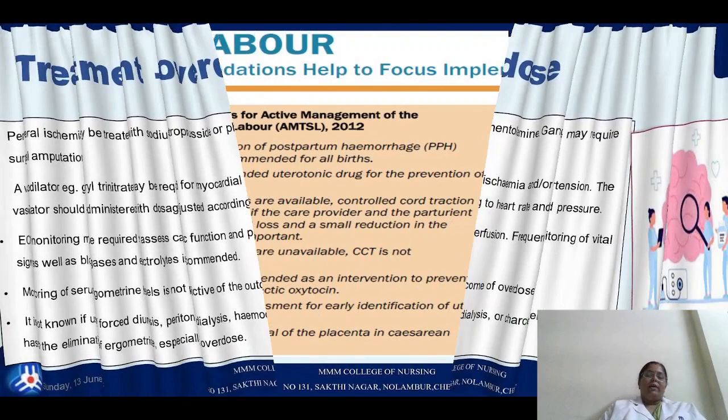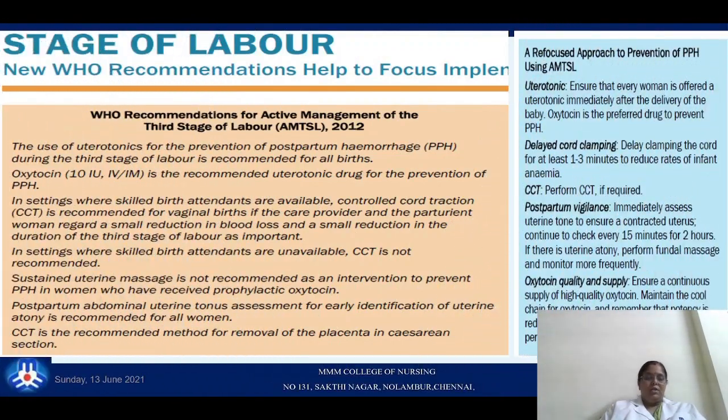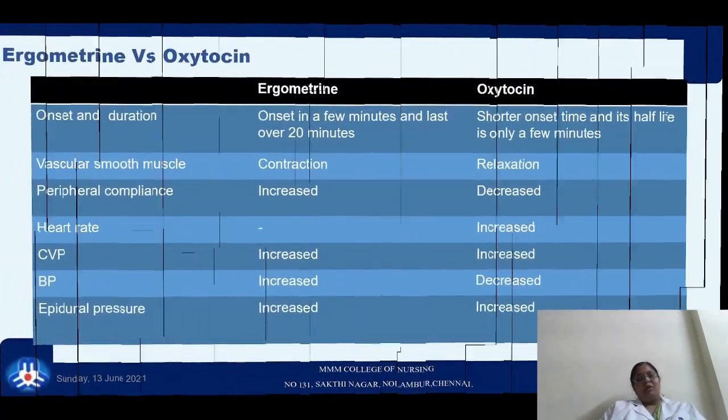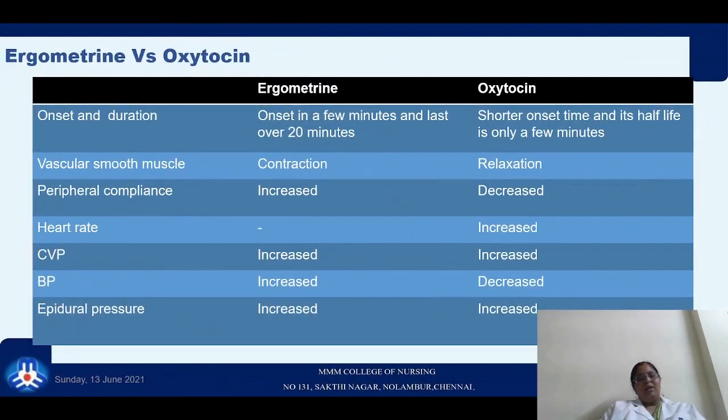Now the WHO recommends, instead of methergine, oxytocin 10 international units IV or IM as a uterotonic drug, given as part of active management of the third stage of labor for the prevention of PPH. Now, what is the difference between the drugs ergometrine and oxytocin, and why has WHO recommended oxytocin? Because of the various actions which we will see now.